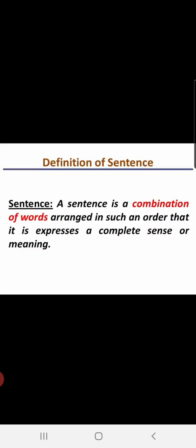Alright, if some words are written together but it is not giving any meaning, then that is not a sentence, children. Alright, when the words are written in such a way that it gives some meaning to you, then that is a sentence. Alright, now children, we are going to see subject and predicate.